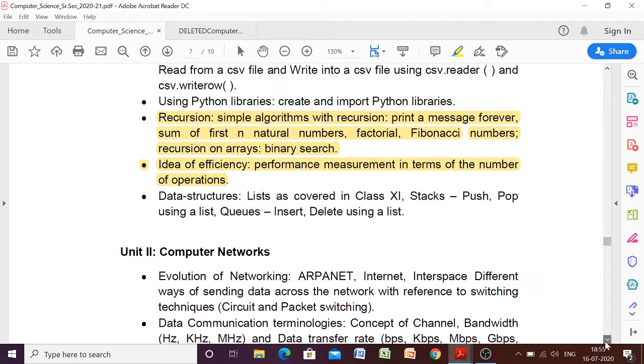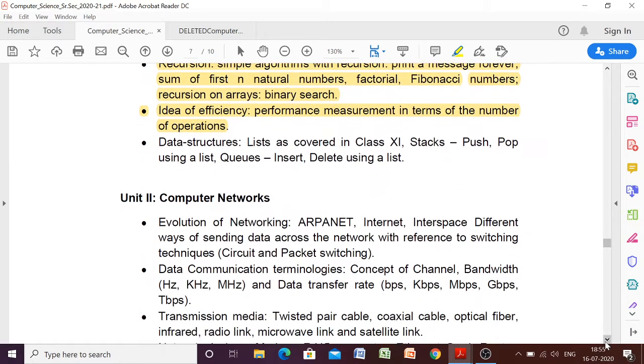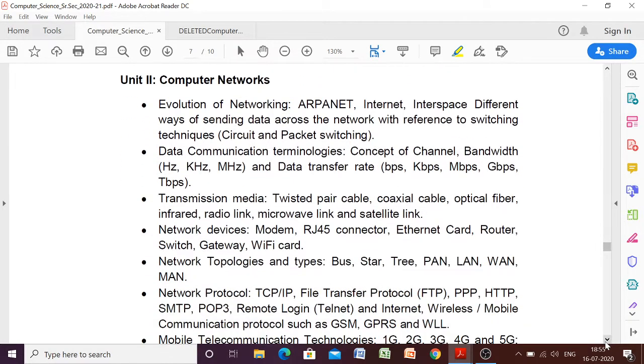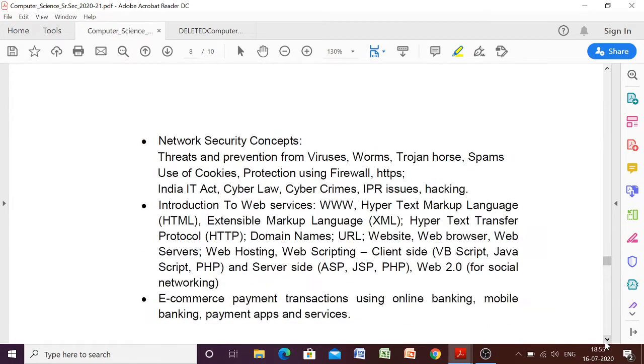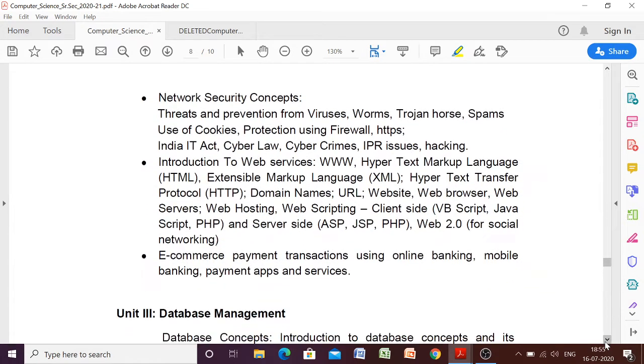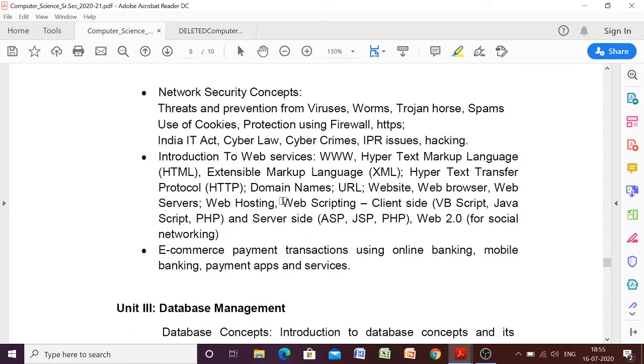If we see here at the last, we have those topics. Those topics which have been removed are here. So from here the topics have been removed.